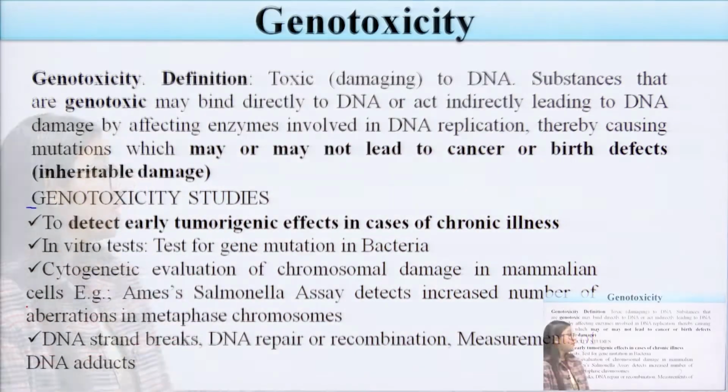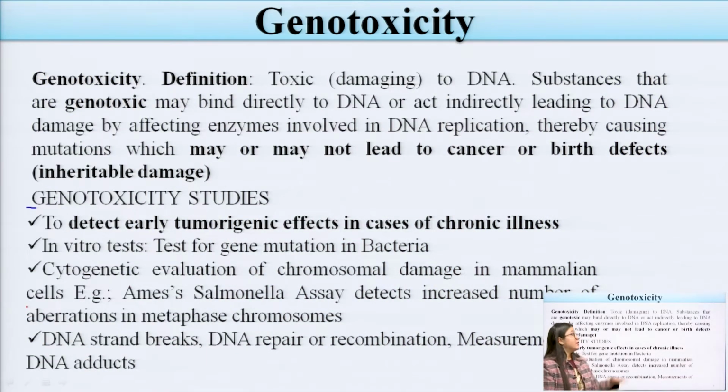Now first of all, what is genotoxicity? Geno means gene, and toxicity is a toxic effect. Any kind of toxic effect that can be seen in the gene is known as genotoxicity. If we split these two terms, gene and toxicity, then any kind of alteration produced in the DNA or any part of the gene is known as genotoxicity.